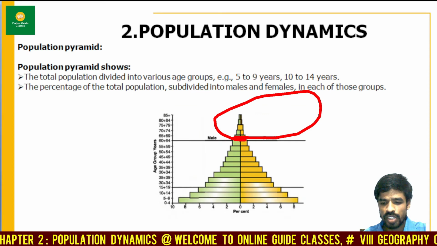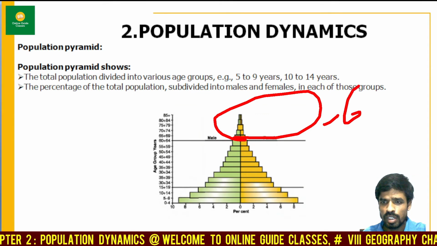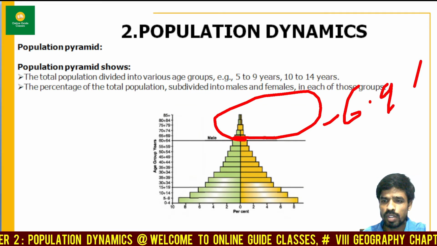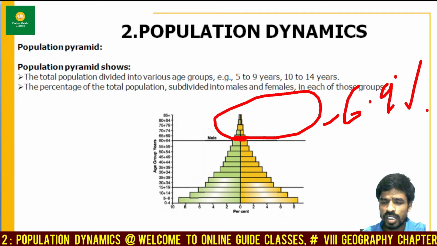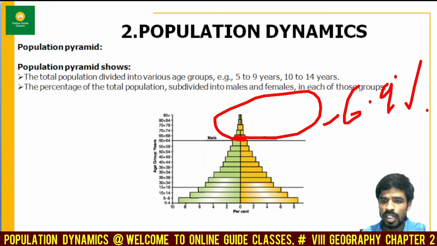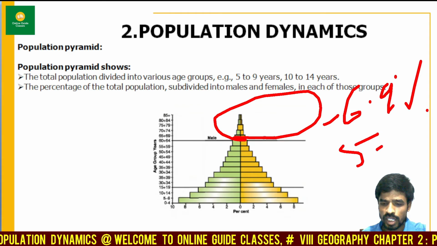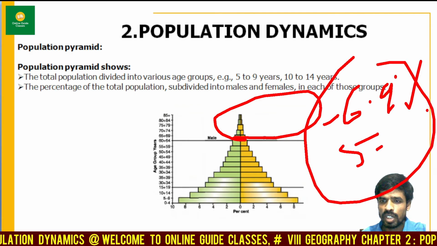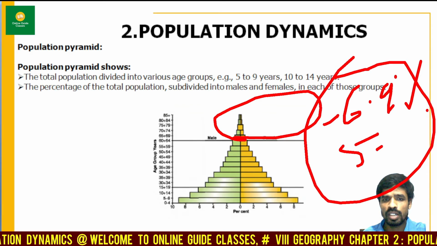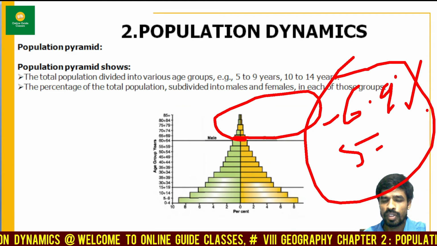If you see the age group percentage, it is coming to 6.9% according to the 2011 census. If you add all of them, that is 6.9%, 59.1% and 34%, you will see almost 100%. So this is how we can calculate the population pyramid, right?